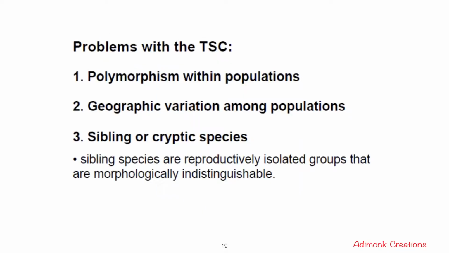Apart from this, other problems in the typological species concept were geographic variation among populations and sibling or cryptic species, as we have discussed in the mussels. So sibling species are reproductively isolated groups that are morphologically indistinguishable.